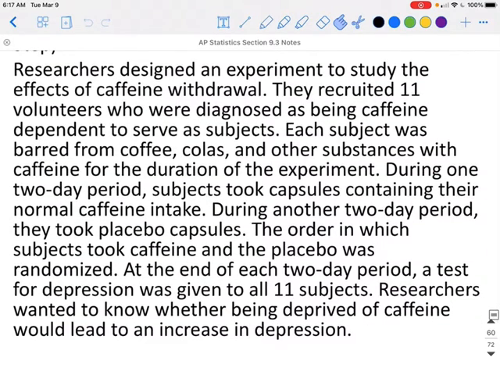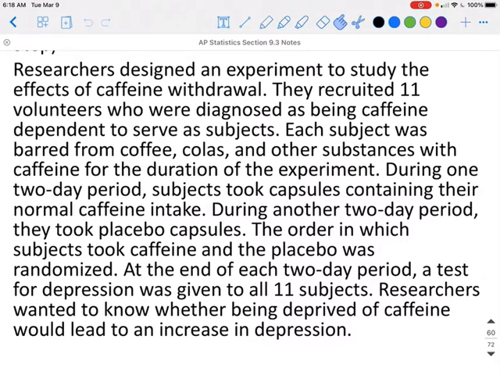Researchers designed an experiment to study the effects of caffeine withdrawal. They recruited 11 volunteers who were diagnosed as being caffeine dependent to serve as subjects. Each subject was barred from coffee, cola, and other substances with caffeine for the duration of the experiment. During one 2-day period, subjects took capsules containing their normal caffeine intake. During another 2-day period, they took placebo capsules. The order in which the subjects took caffeine and the placebos was randomized.